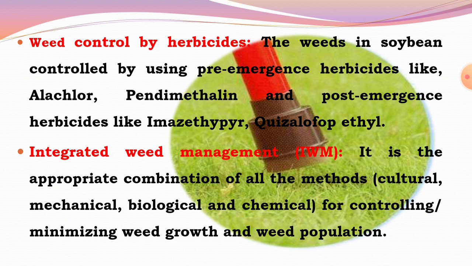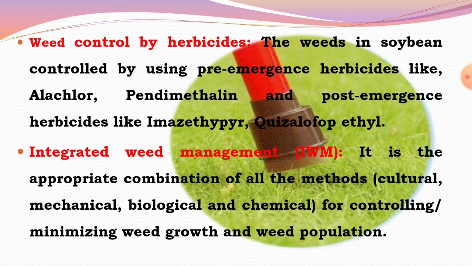It is dissolved in 500 to 700 liters of water and applied post-emergence, after germination of seeds. These herbicides control the grassy weeds and broad-leaved weeds in soybean crop. These are some pre-emergence and post-emergence herbicides used in soybean crop for minimizing the weed population.